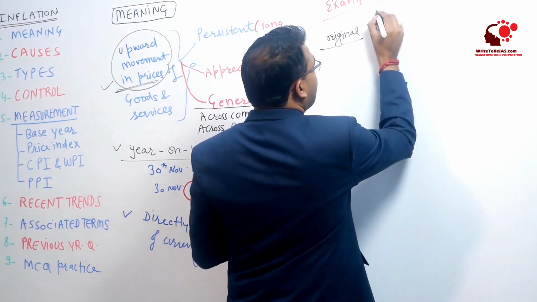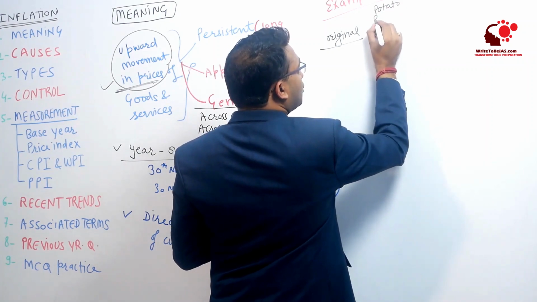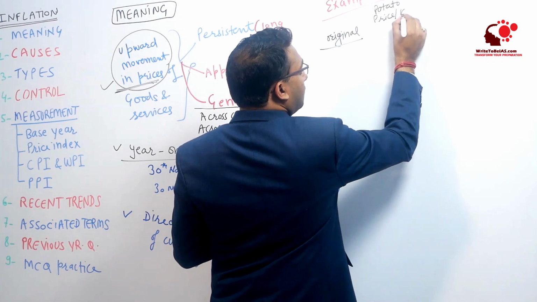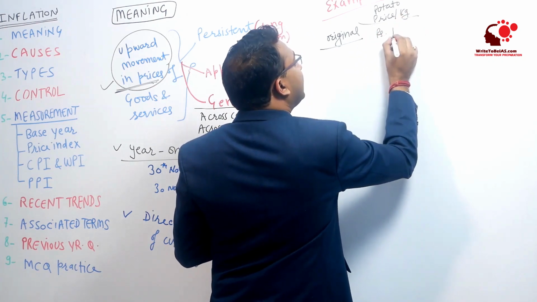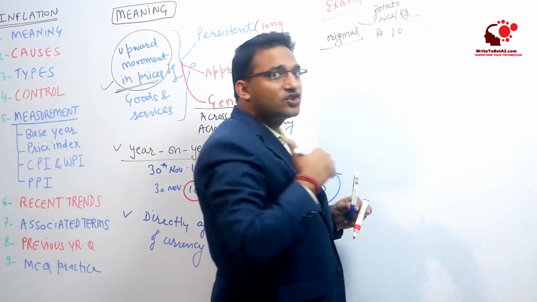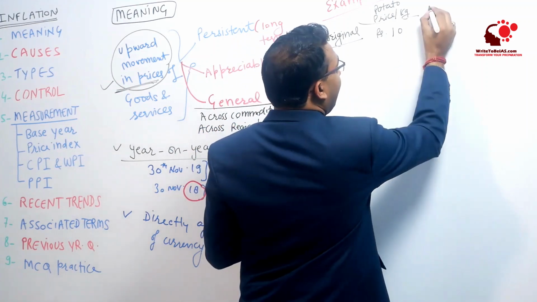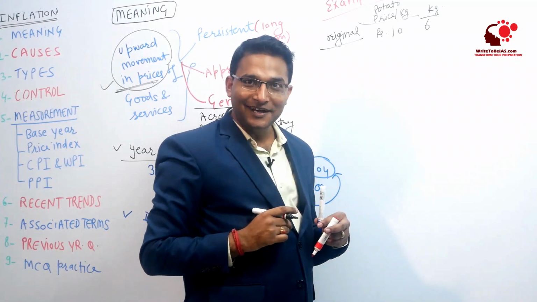He goes to buy potato, and the price of potato per kg is rupees 10, right? So in 60 rupees, how much potato can he buy? He can buy 6 kg of potato, right?